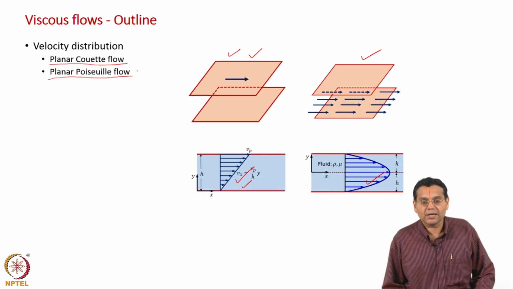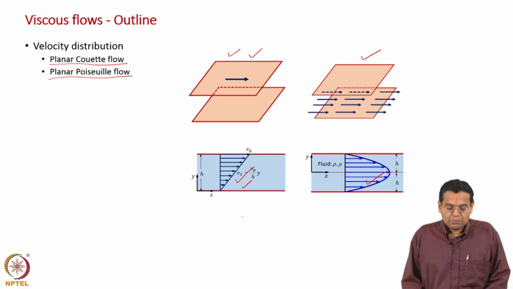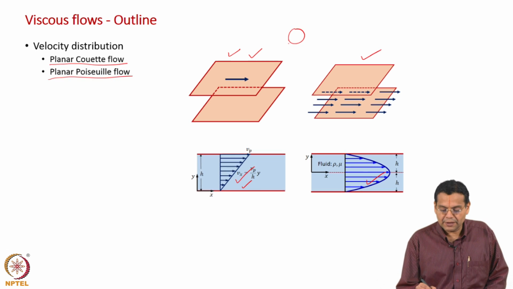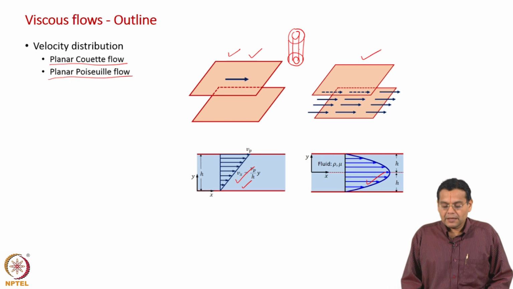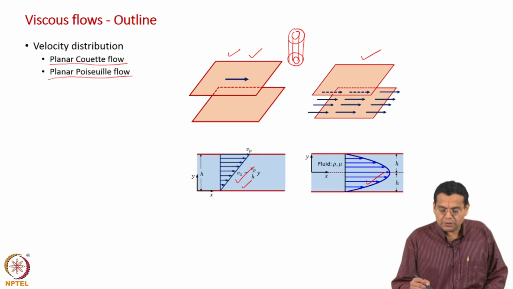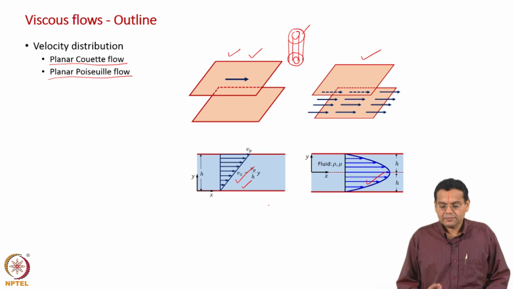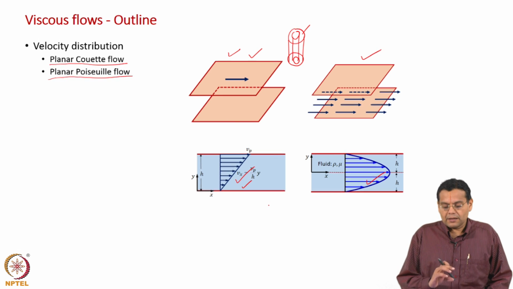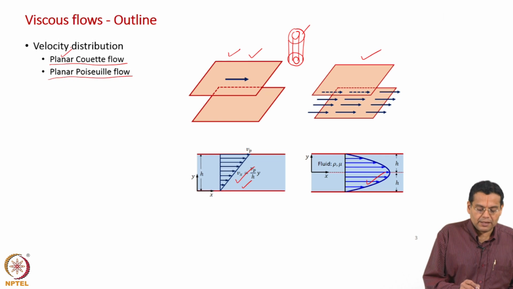Now, why is it planar Couette flow, planar Poiseuille flow? Moment you say Couette flow, it represents the flow between two concentric cylinders. We have come across this earlier, when we discussed viscosity, an example of Newton's law of viscosity. When we discussed the viscometer as an example of application of Newton's law of viscosity. So, this is the Couette flow. So, it is in cylindrical coordinates, because we are considering a similar flow in terms of Cartesian coordinates, it is called planar Couette flow.